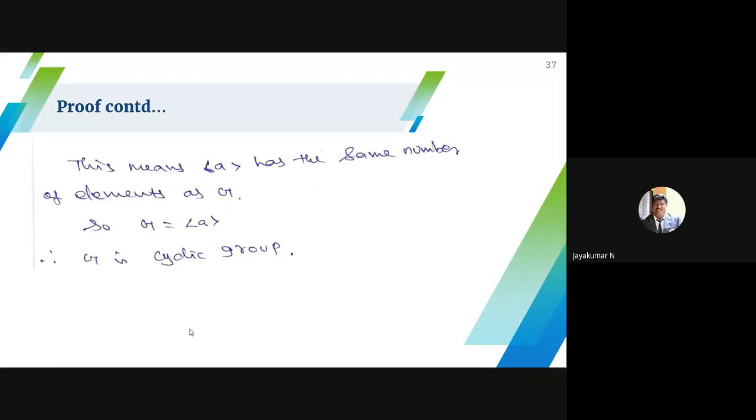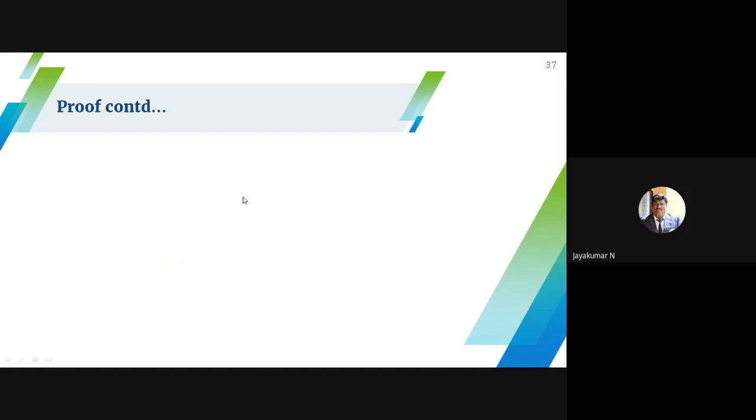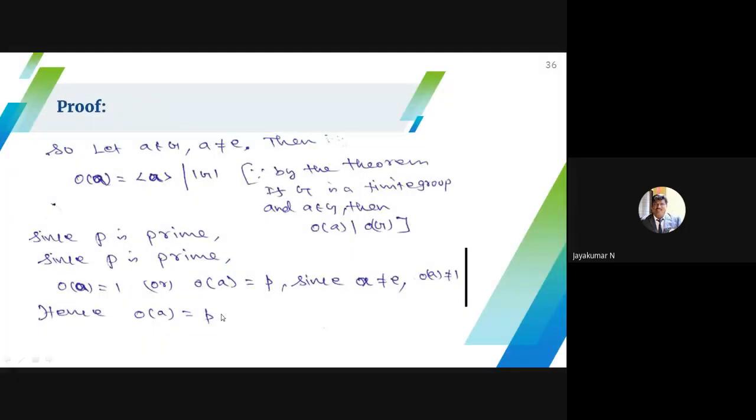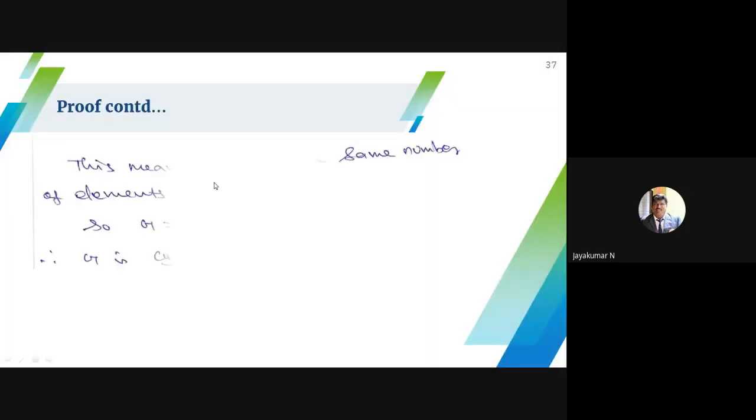So now I know that the order of A is P. This means that the order of A has the same number of elements as G. The order of A is P, which is nothing but the order of G. That means if you put A power 1 as the first element, A power 2 the second element, A power 3 the third element, A power 4 the fourth element, and A power P, I will get the identity element.